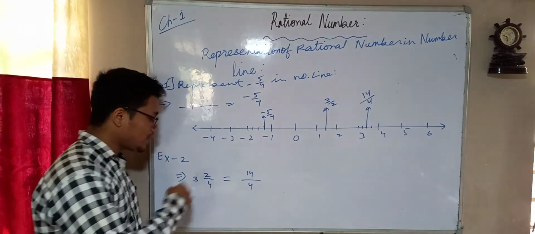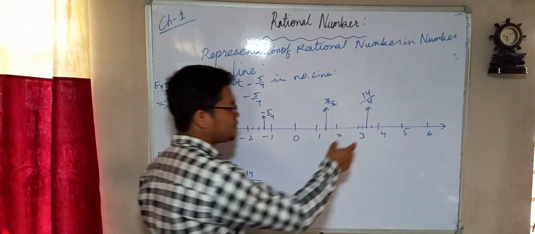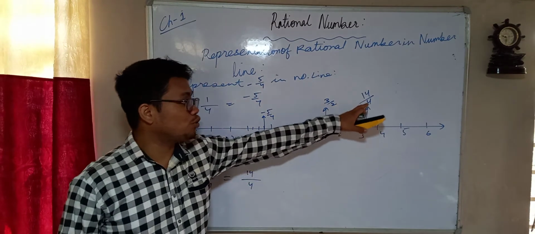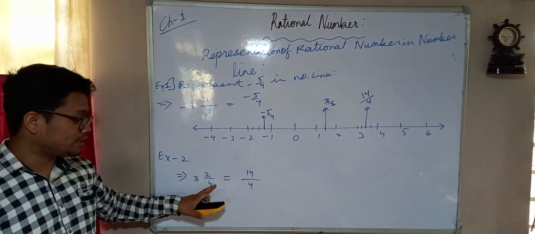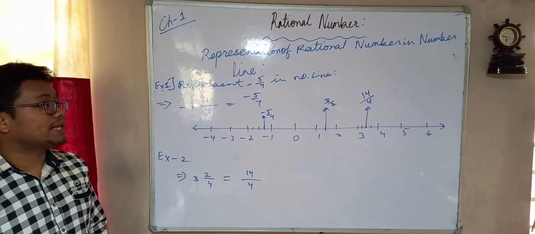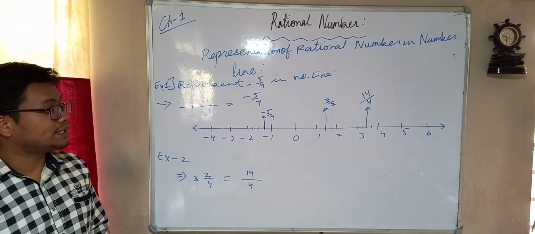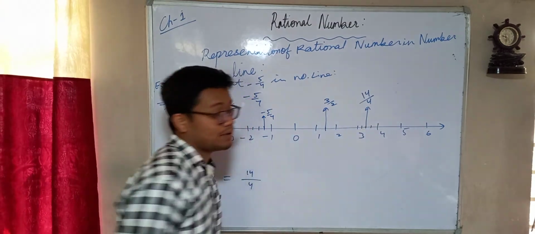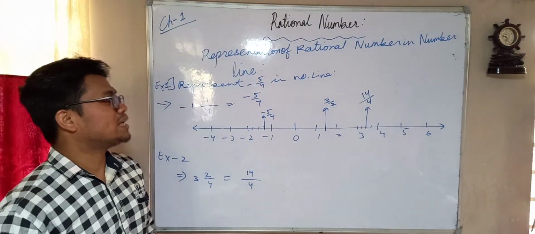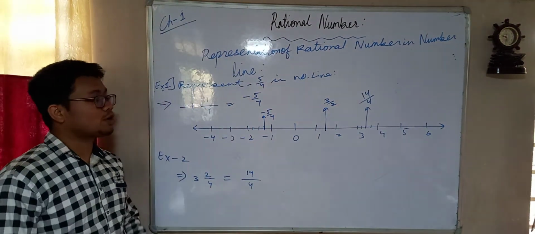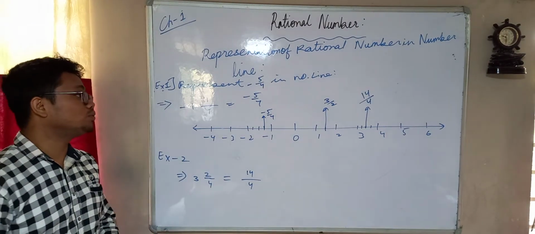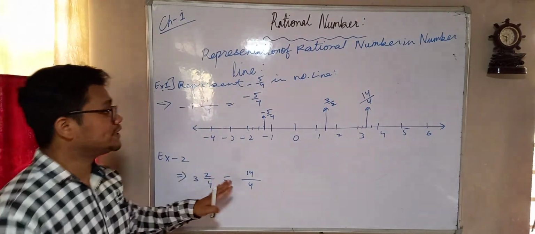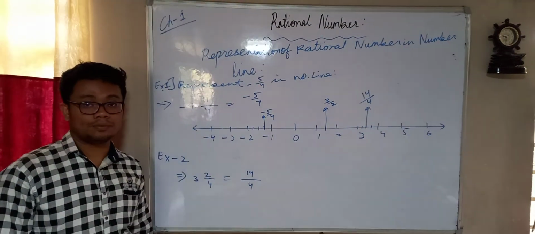By chance, in some cases the distance between 3 and 4 might need more than 4 boxes, because the denominator will be larger. In that case you have to represent it in a different way, like making 11 boxes between the numbers. As you do more questions on this topic, you will understand how to solve, children. If you don't understand anything, you can ask me through the WhatsApp group.